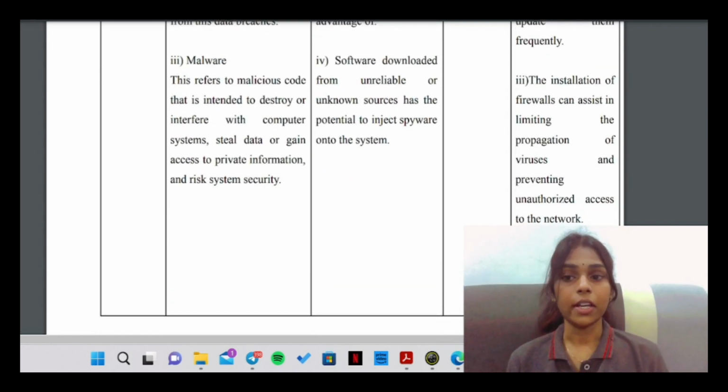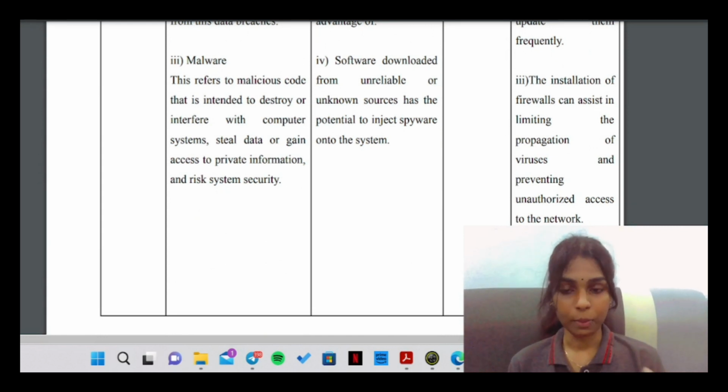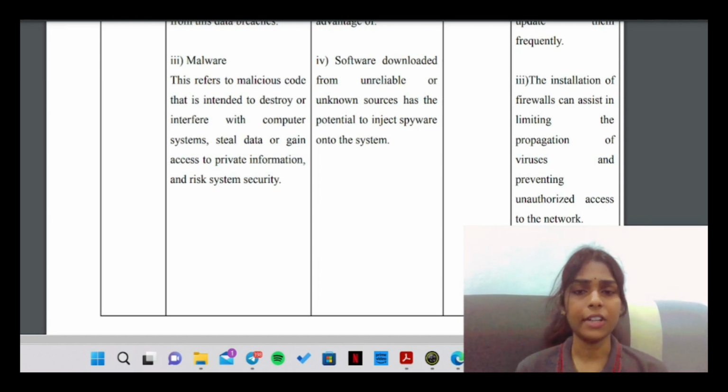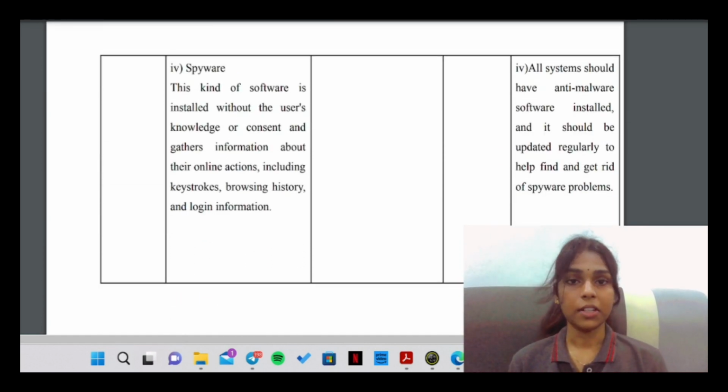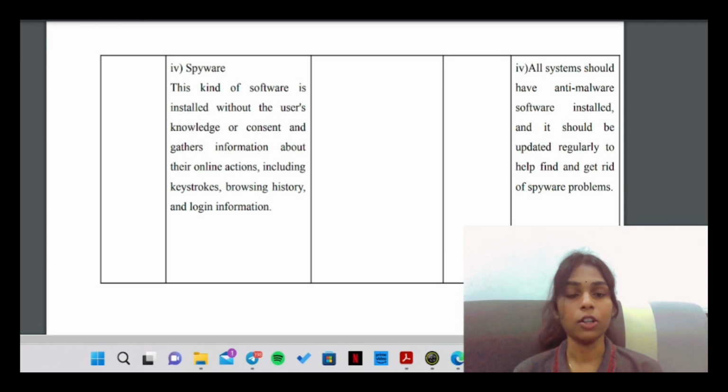The third threat is malware, which refers to malicious code that is intended to interfere with or destroy a computer system, steal data or gain access to private information, and risk system security. The last threat is spyware. This kind of software is installed without the user's knowledge or consent and gathers information about their online actions, including login information, browsing history, personal information, keystrokes, and more.